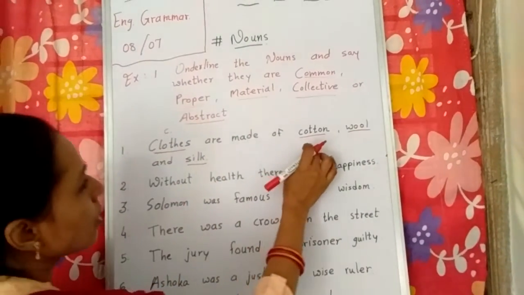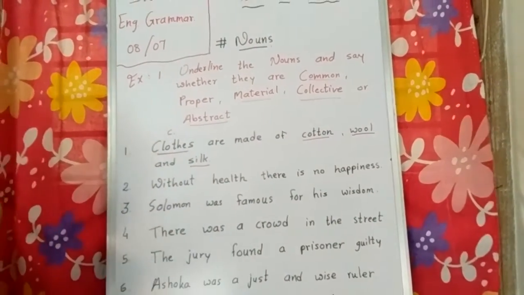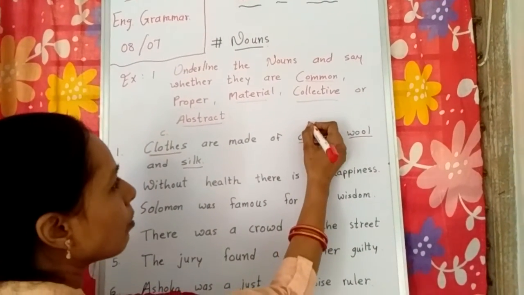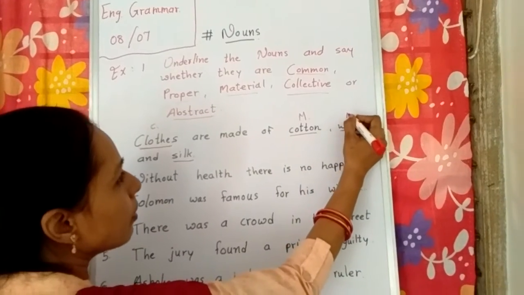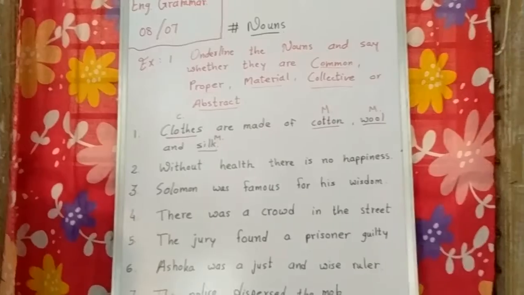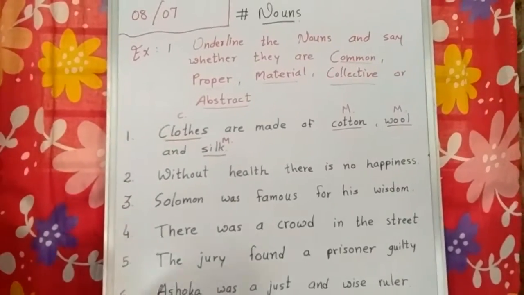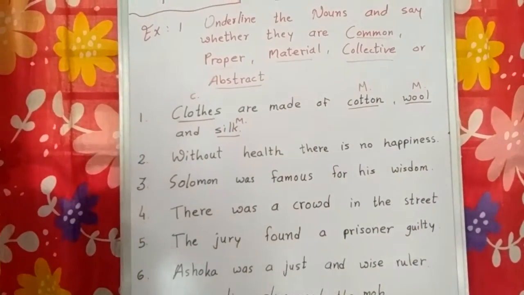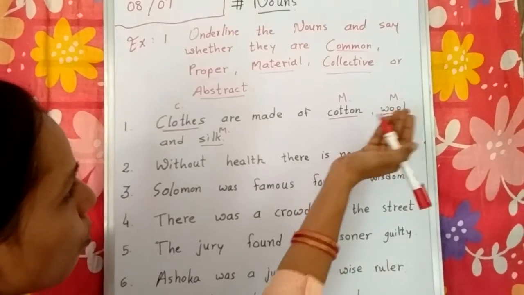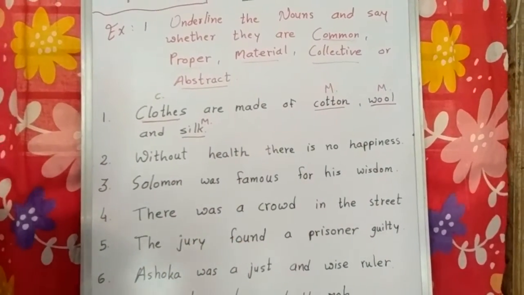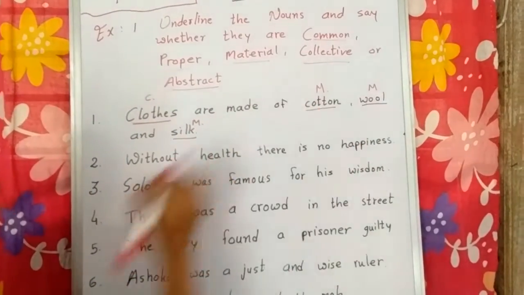Now we have cotton, wool and silk. Cotton, wool and silk represent the material noun. So I will write only M in short for the material noun. As we know, the material noun stands for the matter or substance from which we can make something, right? So from cotton we can make clothes, from wool we can make woolen clothes and from silk we can make a sari, right? So these are material nouns.